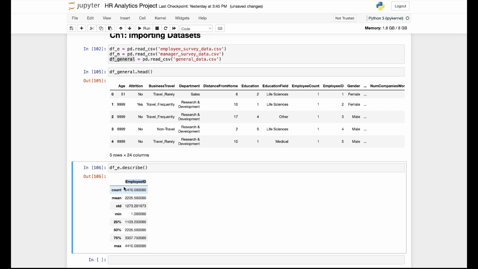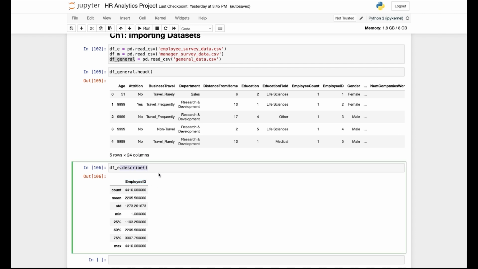And let's see what kind of statistics it's showing. It's showing the count. It shows how many non-null values there are in the data set or in the specific column. And it shows mean, standard deviation, min and max value, and different percentile values. It's very useful to have a quick look at the distribution of the values within the column.